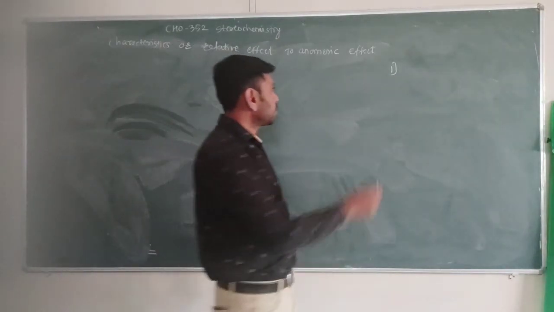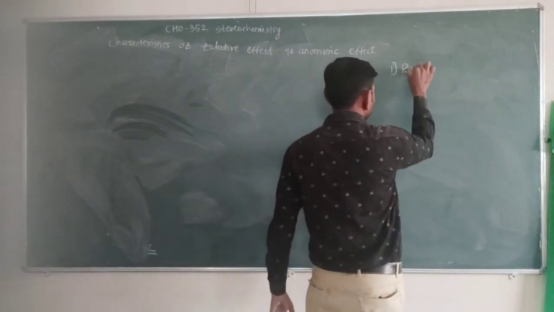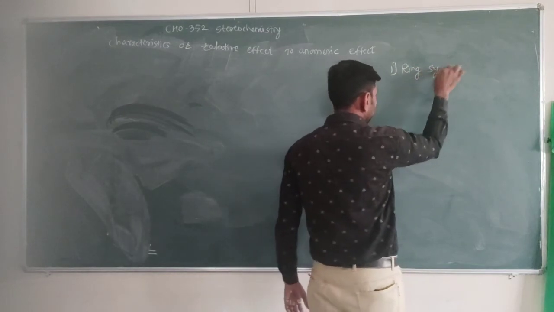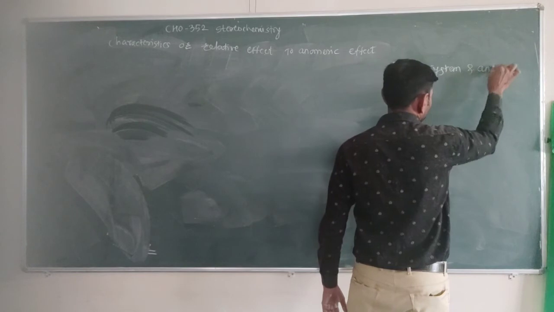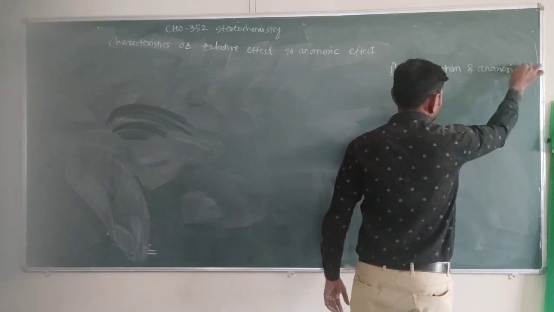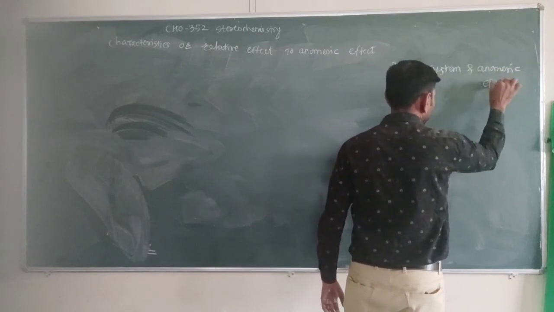So the characteristics: ring system. Which ring system exhibits this? Ring system and anomeric effect. So the first characteristic we have to study is ring system and anomeric effect.